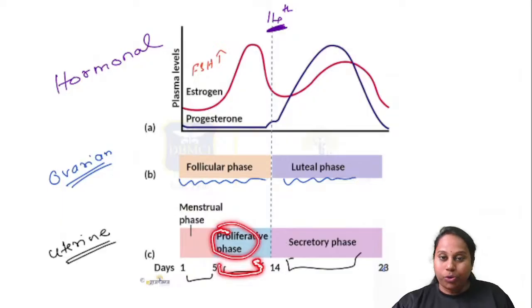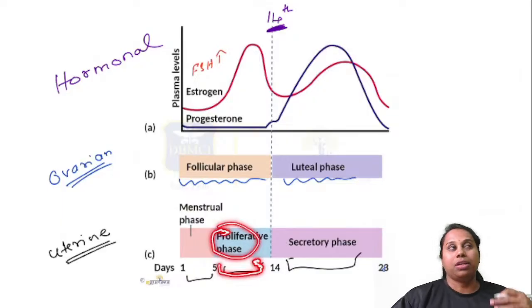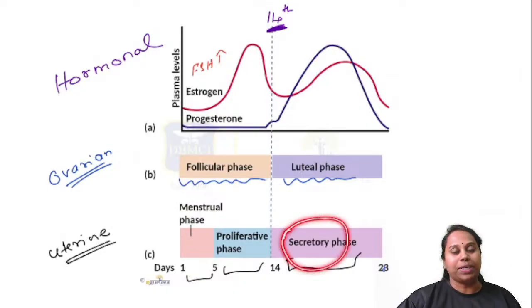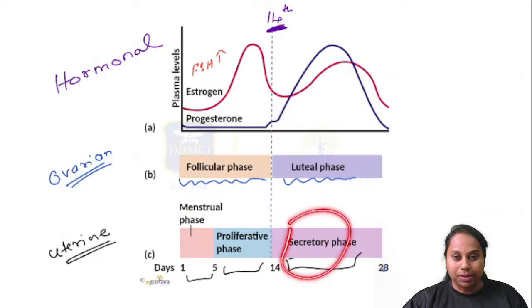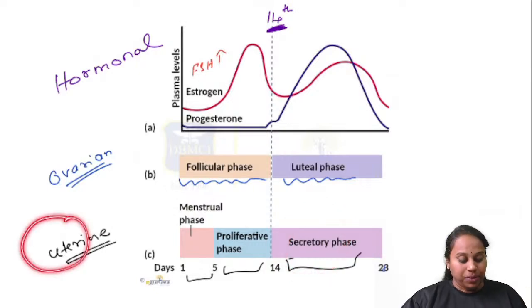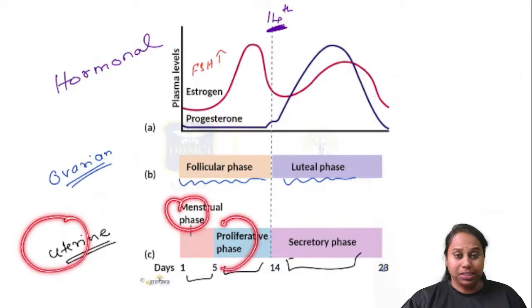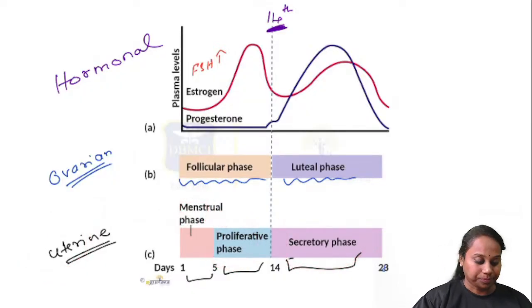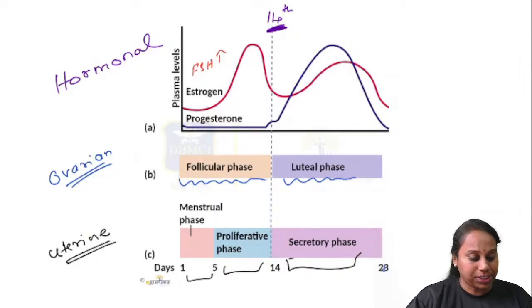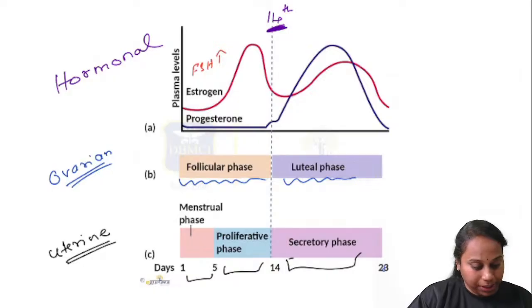And the last 14 days, the uterus, all the glands become very tortuous, they increase in size and they begin to produce secretions. That's why this phase is called the secretory phase. So in the uterus, first 5 days bleeding phase, next 6 to 14 day proliferative phase, 14th to 28th day, this is the secretory phase. These are the uterine changes. So that was a quick review of the menstrual cycle.